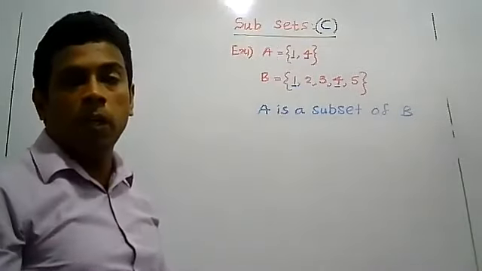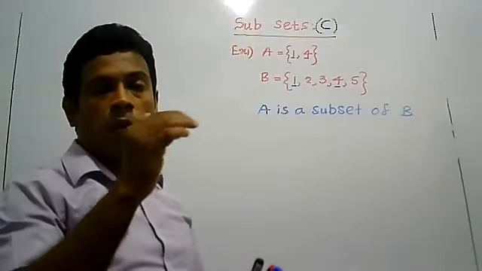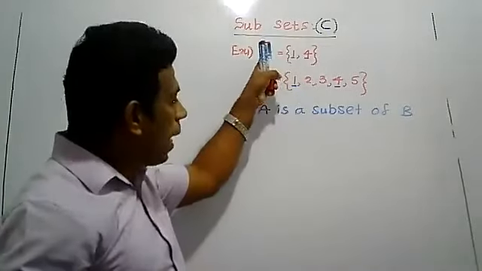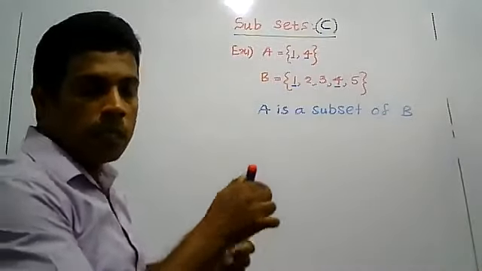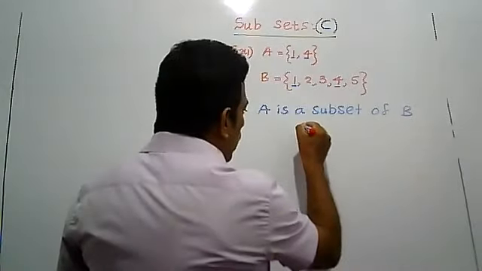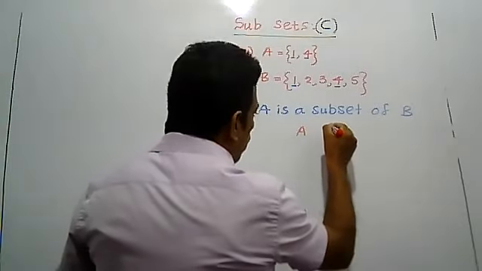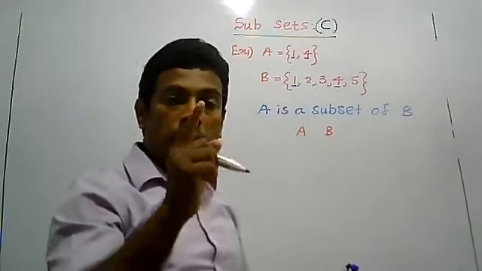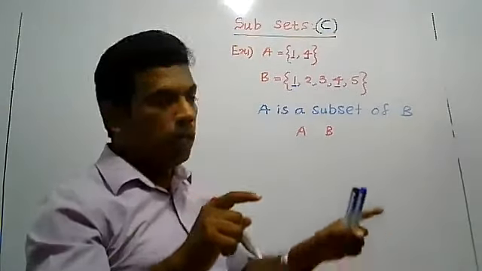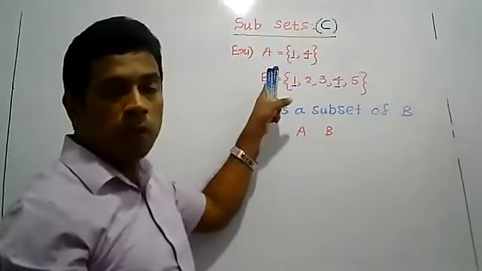When all the elements of set A also belong to set B, set A is called a subset of B. How can you represent this in symbols? A, B. Always write the set with fewer elements first.